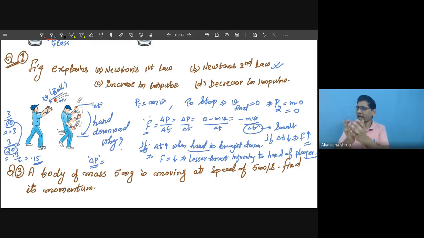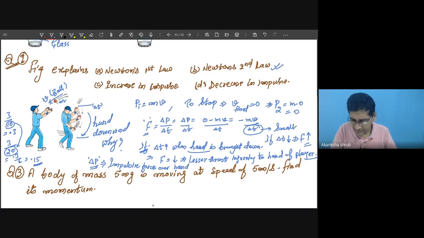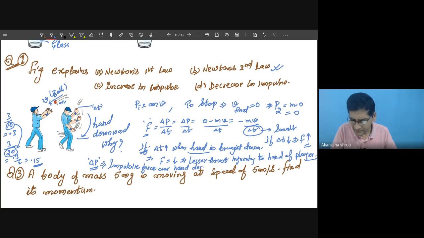That's why the hand is experiencing less injury. Okay, so this delta P or impulsive force over the hand decreases. So it is also in this form. This impulse will not increase, rather this impulse will decrease.